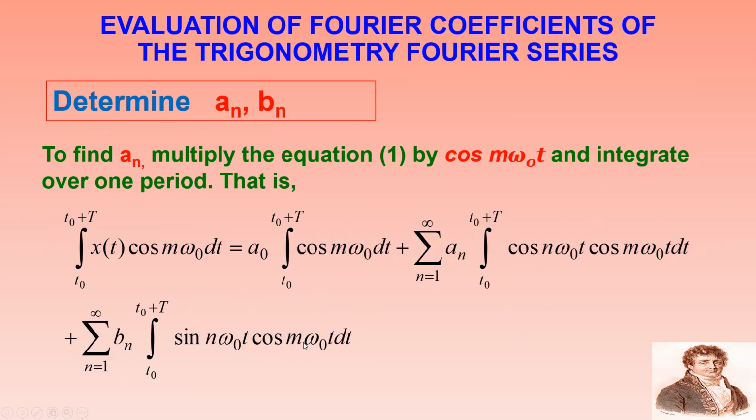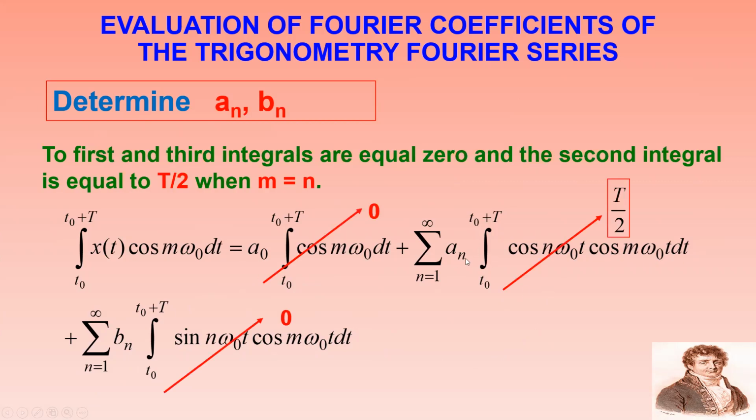Of course, sin n omega naught t cos m omega naught t is 0 irrespective of the values of m and n, whereas cos n omega naught t cos m omega naught t will be 0 when m is not equal to n. If m equals n, it is T by 2. So this is equal to T by 2 and the other terms will be 0.